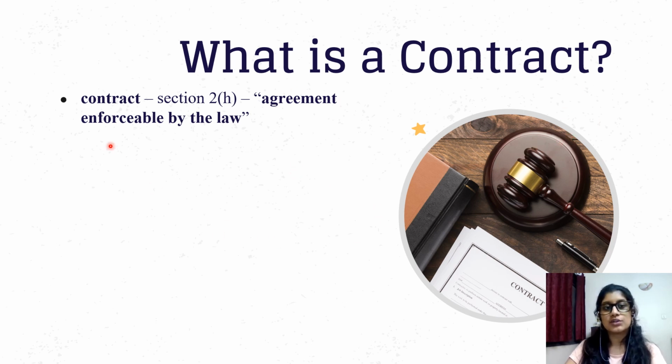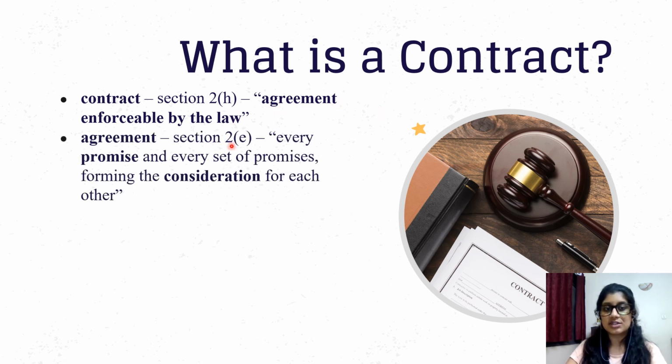Okay. So first, Section 2(h) states that a contract is an agreement enforceable by law. This is pretty straightforward, but we need to know what an agreement is to understand this definition. Section 2(e) gives us the answer to that. An agreement is every promise and every set of promises that form the consideration for each other. Again, we have two new terms here. One is a promise and one is consideration.